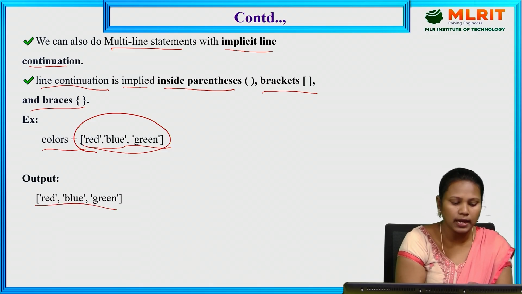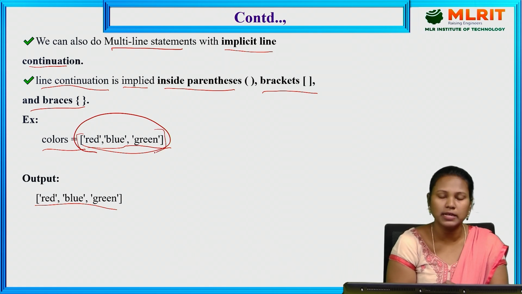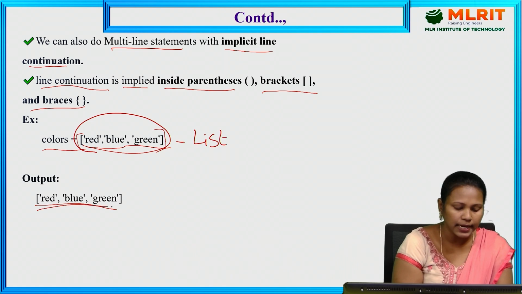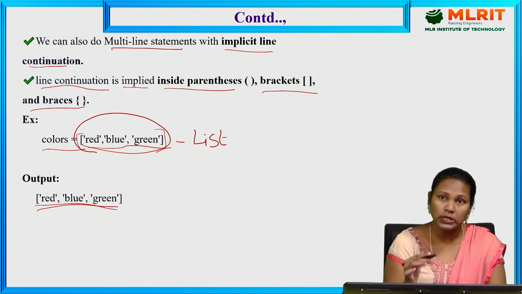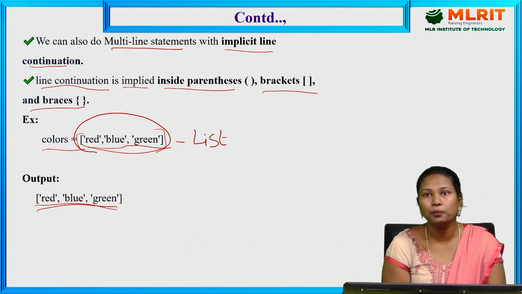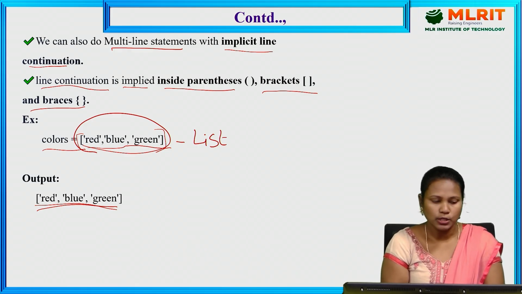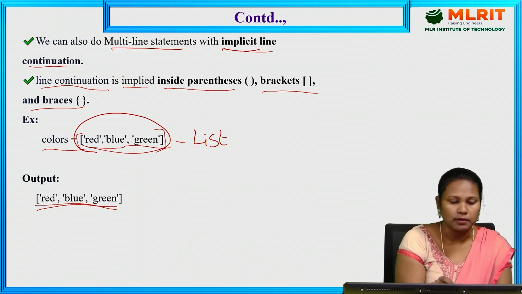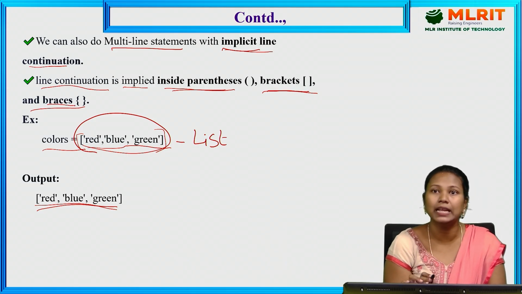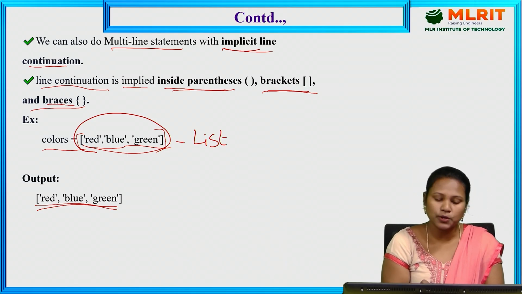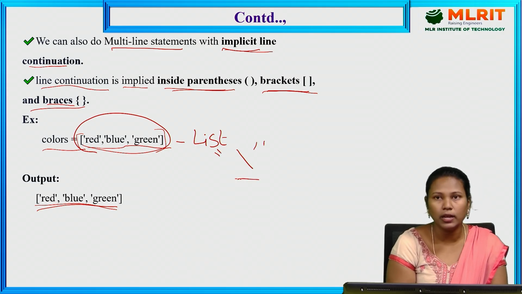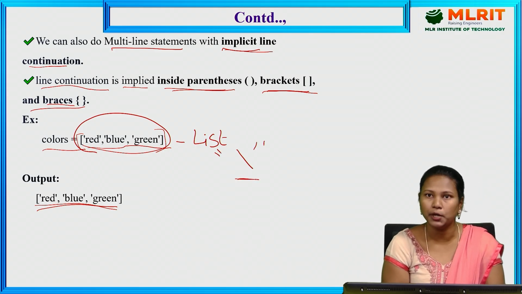Here we use square brackets, which means it is a list. The list displays the entire data in a single line. If you want to display each value on a different line, we have to use for loops. So using parentheses, brackets or braces is the implicit line continuation. Otherwise, if you use the continuation character, that is the backslash, we call it explicit line continuation.